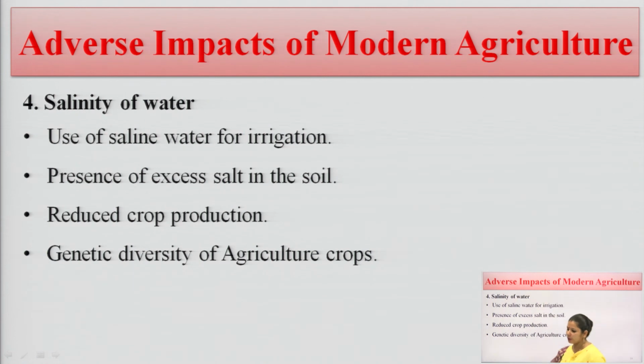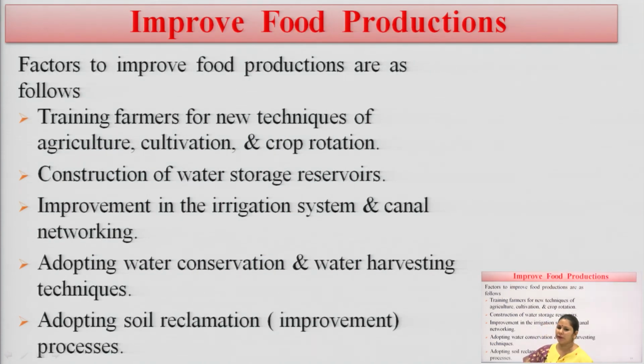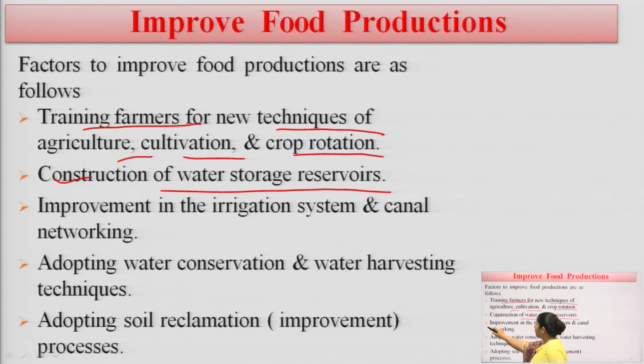Now, the fourth and last point which we are going to discuss, salinity of water. The use of saline water for agriculture is a problem of modern agriculture. The presence of excess salt in the soil will also hamper our agriculture, reduce crop production, and reduce the genetic diversity of agriculture. We can improve production by different techniques. First, by training our farmers in newer techniques of cultivation, agriculture and crop rotation. Second, by construction of water storage reservoirs. Third, by improving the irrigation system and canal networking. By this we can also improve our food production.